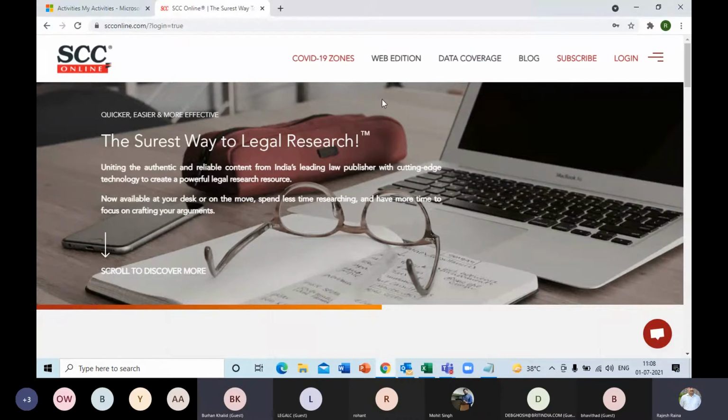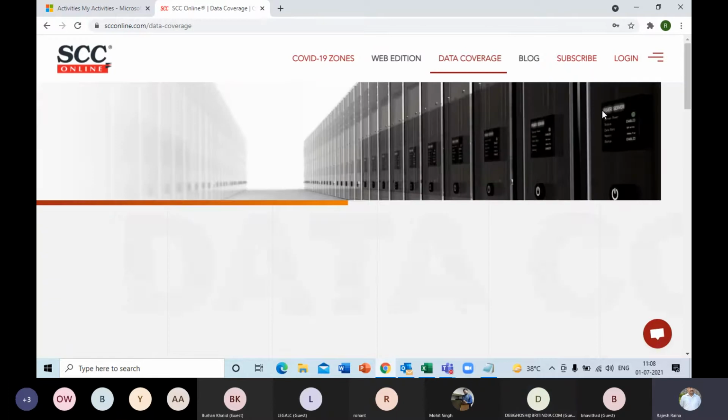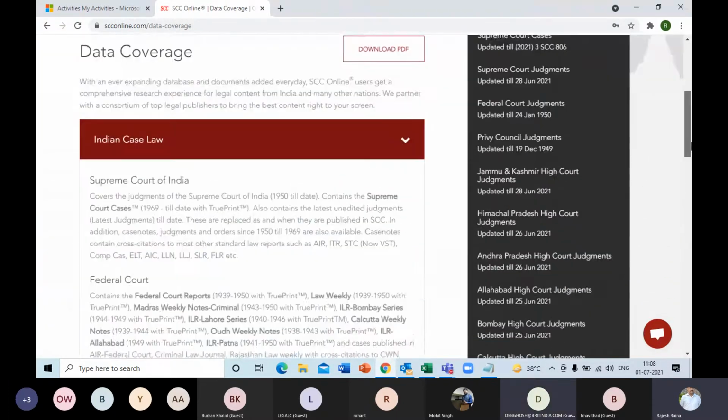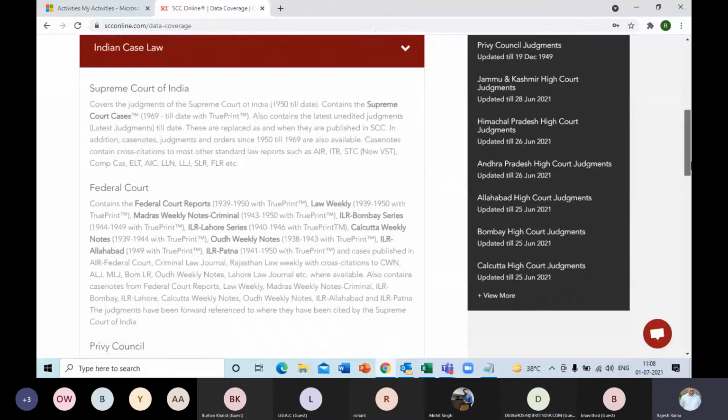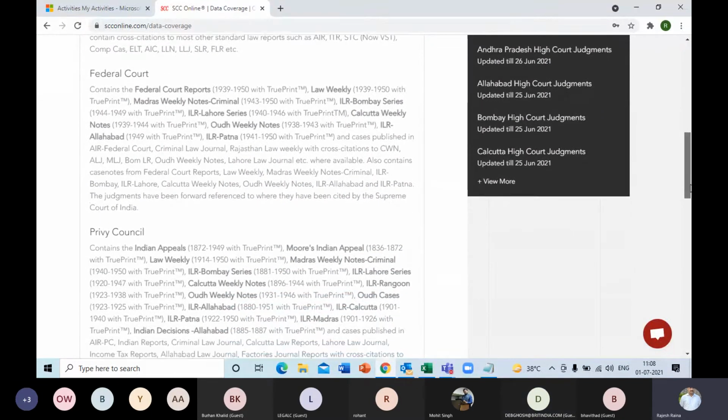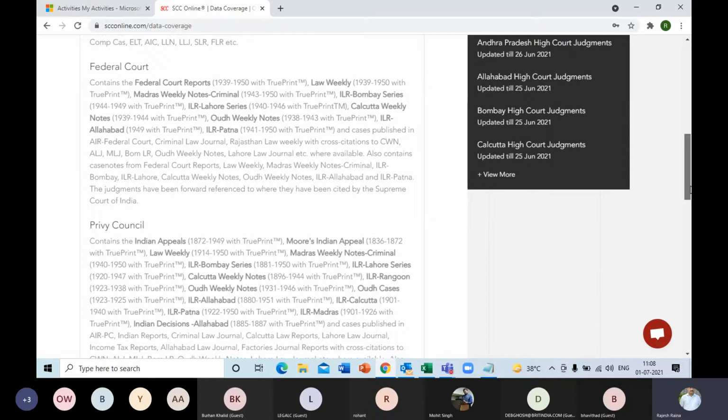Great, sir. Before we straight away jump into the software, I'll show you what all we are covering here. Quickly, I'll just run through this. Data coverage in the web edition: we have Supreme Court cases of India from 1950 till date. Then we have the Privy Council and federal courts from 1872 till 1950.